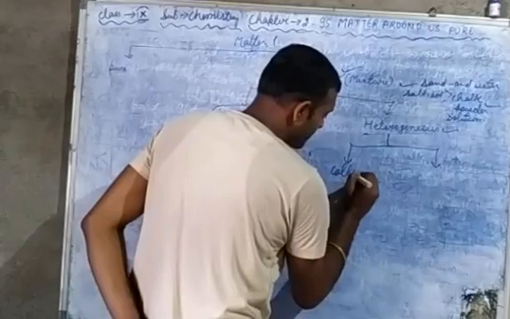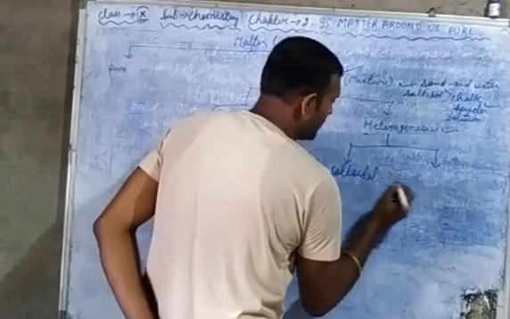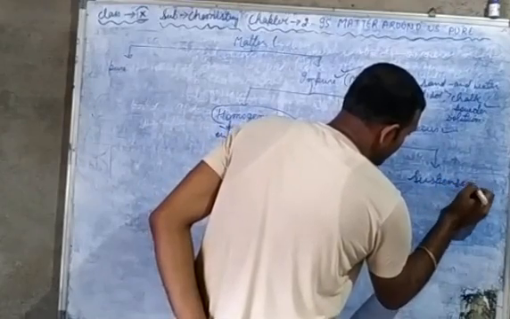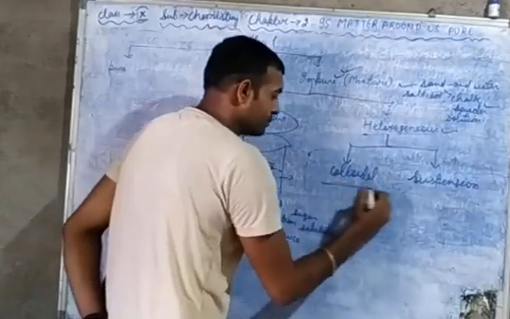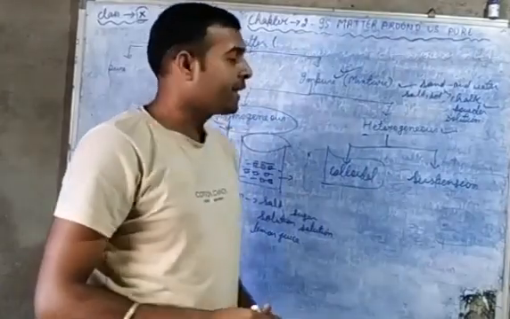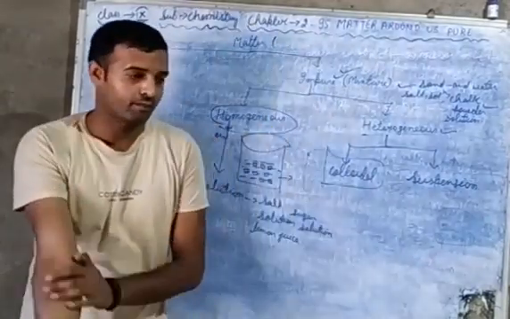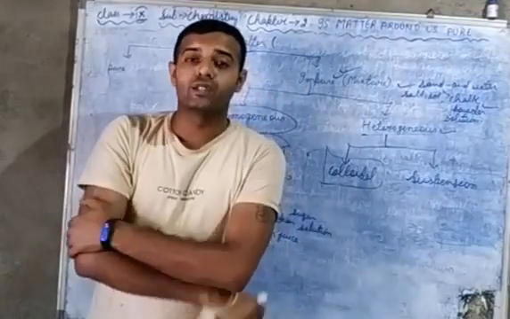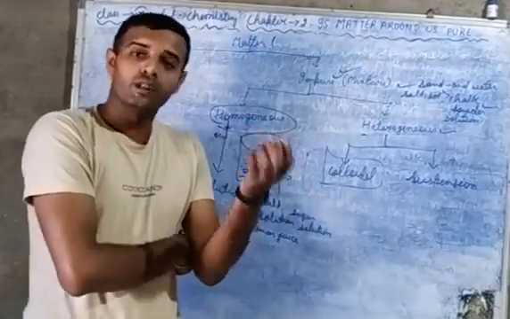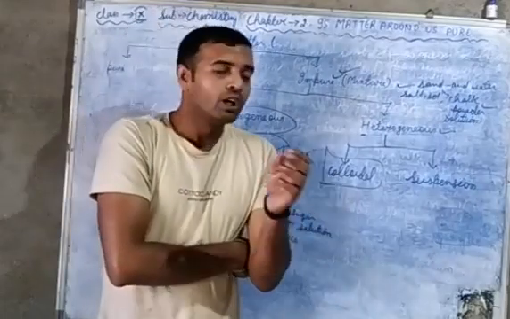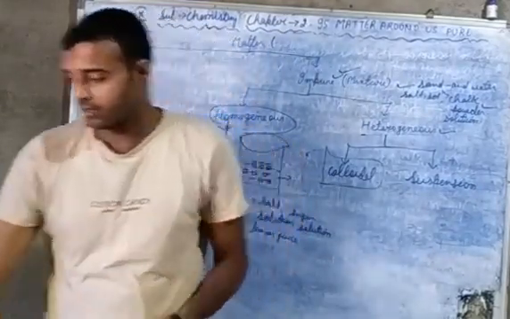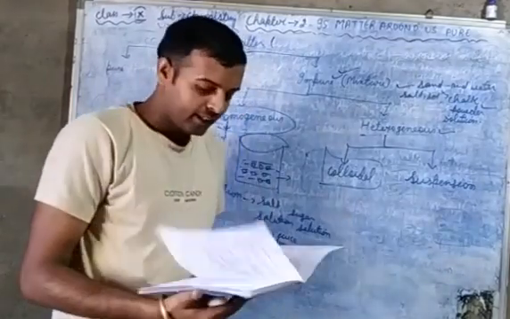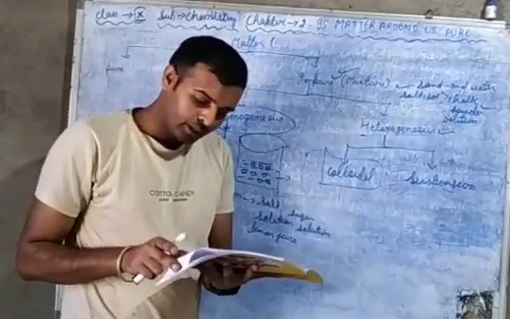One is what? Colloidal, and another one is what? Suspension. Colloidal is a type of heterogeneous mixture in which the particles partially dissolve in the water, or another definition is that, colloidal.